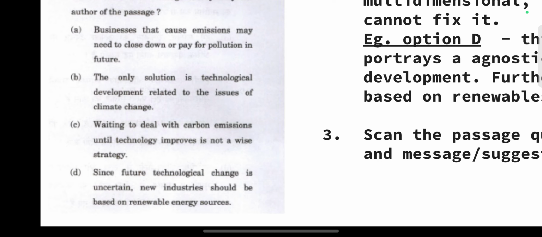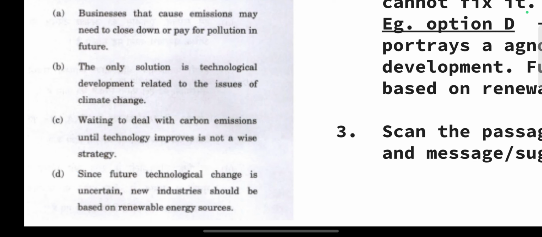Let's get to option B. The only solution is technological development related to the issues of climate change. Now, this statement seems problematic in the sense that it is not a reasonable statement. No educated person can give such a crucial message that the only solution is technological development, since climate change is caused by multiple things.